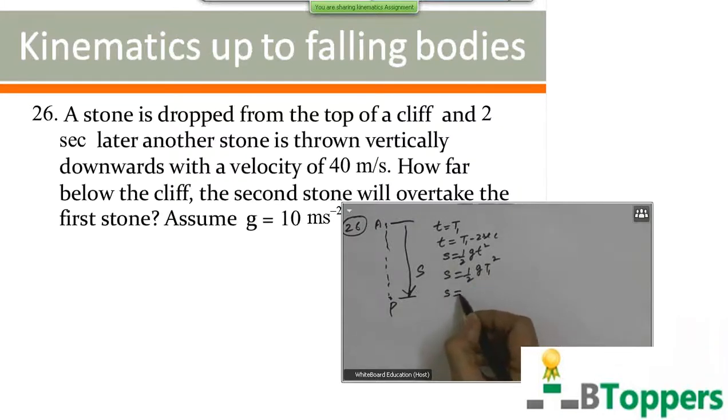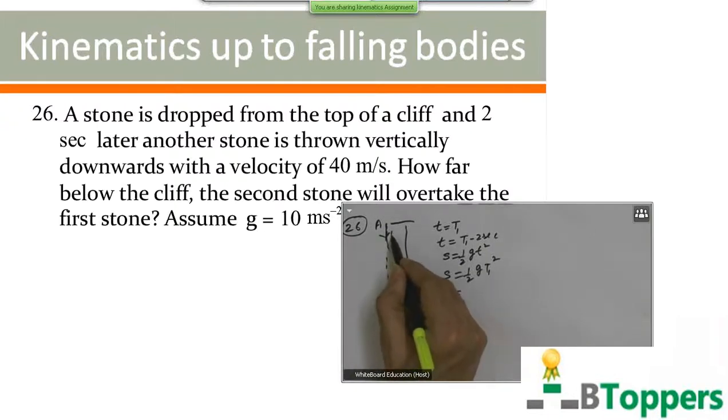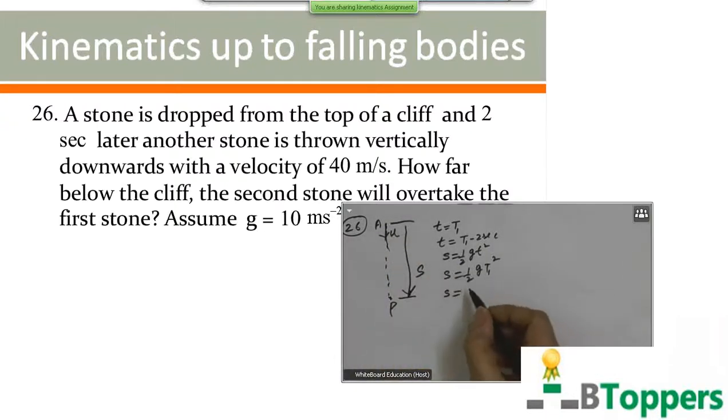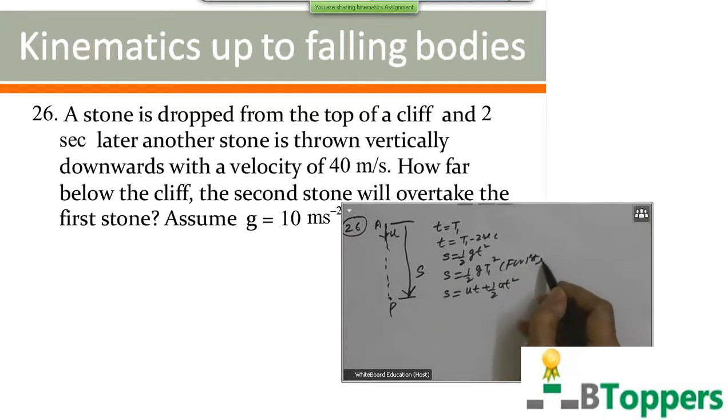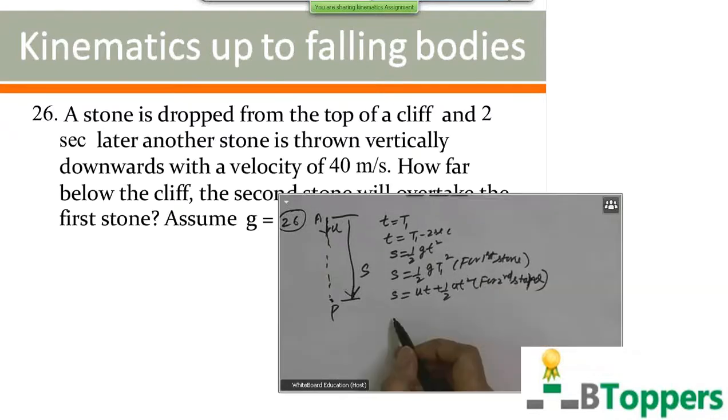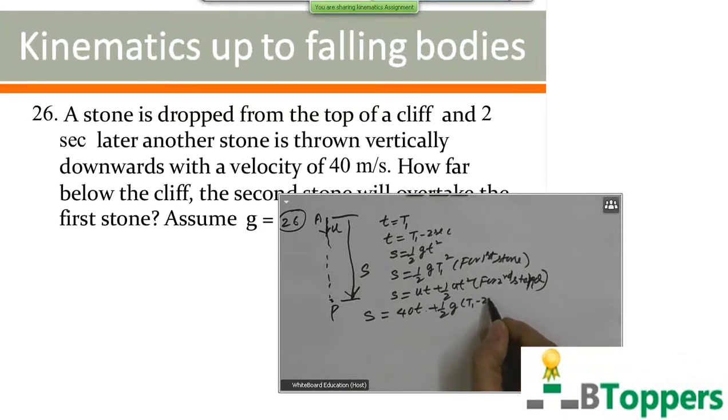Now the distance covered by the second stone. The second stone starts with some initial velocity u, while the initial velocity is 0 for the first stone. So for the second stone, using the same formula, s equals ut plus half at square. The first equation is for the first stone, and this is for the second stone. For the second stone, the initial velocity is 40 meters per second, acceleration equals g, and the time taken is t1 minus 2 seconds.